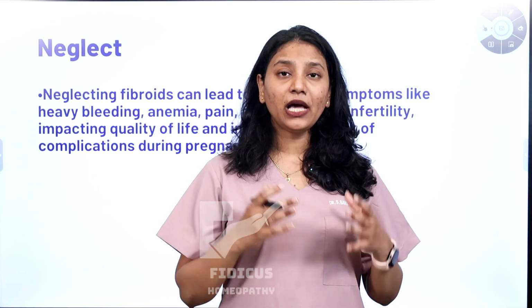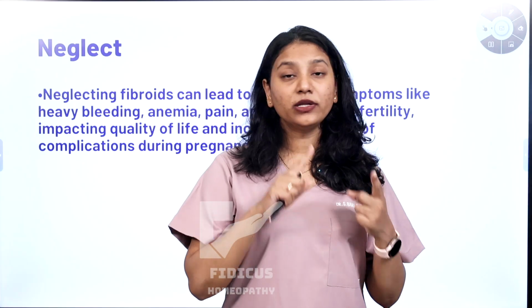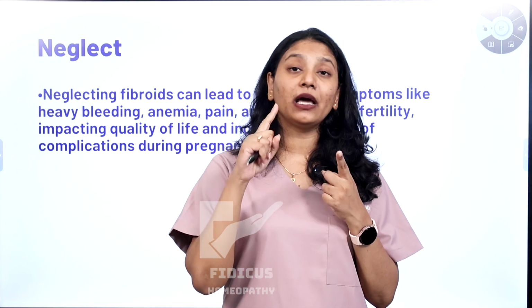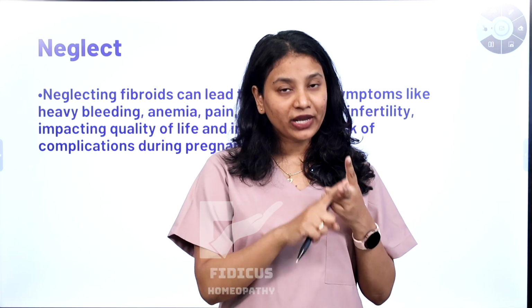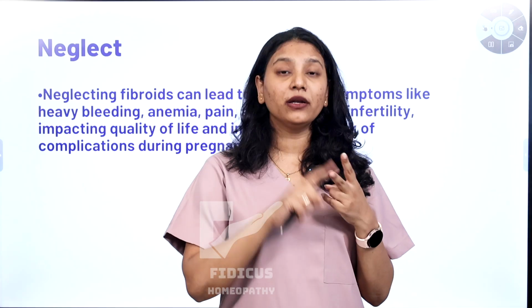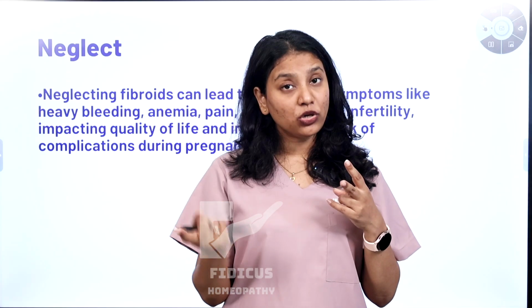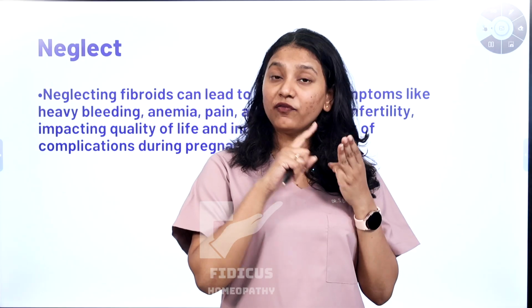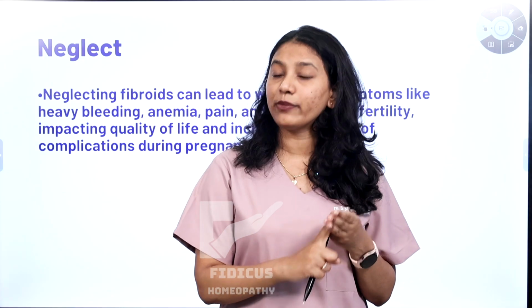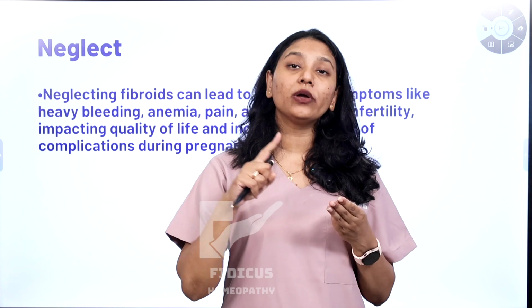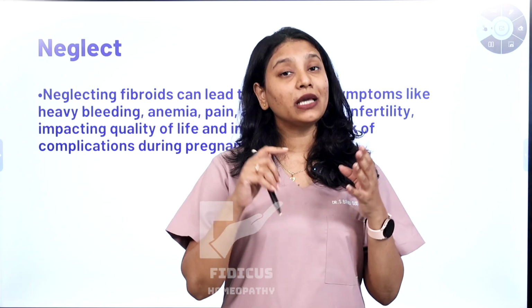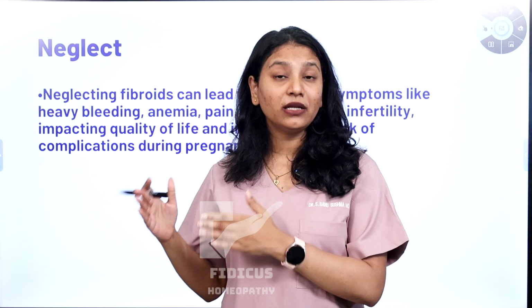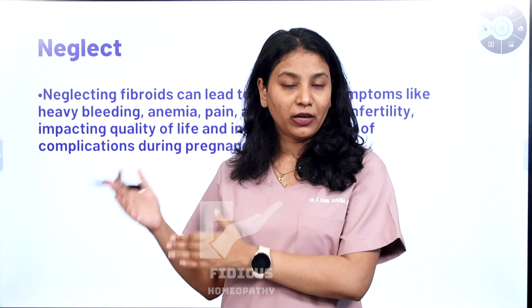Coming to the neglect part, what happens if you neglect fibroids? The fibroids can grow in size, it can become really big, like the size of a melon, and then you have to get a hysterectomy done. And if you're planning for pregnancy, the number of fibroids really matters, because it can cause abortions or miscarriages. And then if the fibroid is associated with hormonal disruption, it can cause endometriosis or adenomyosis and other PCOD complications as well. And also it can have a bad prognosis where you're losing a lot of blood and you might go into a stage where you might need a blood transfusion.